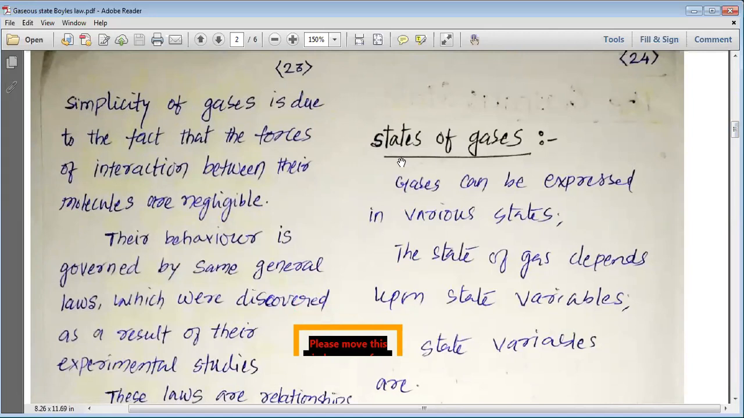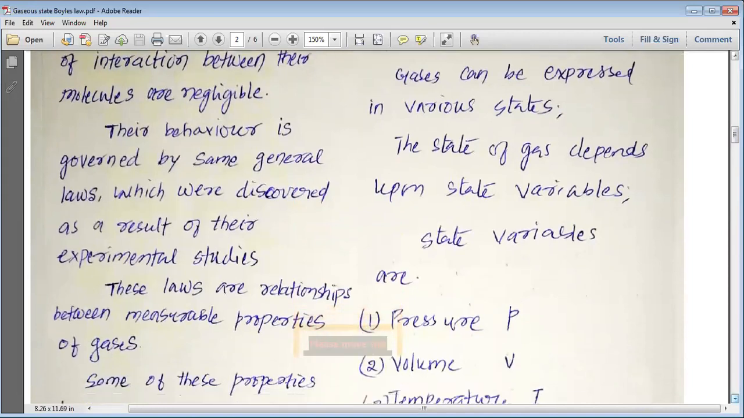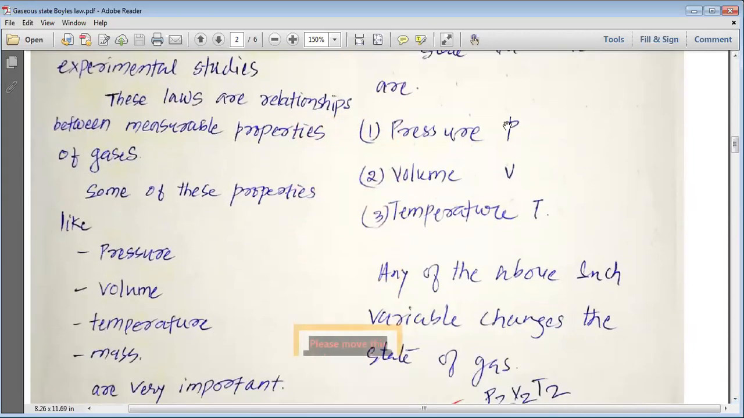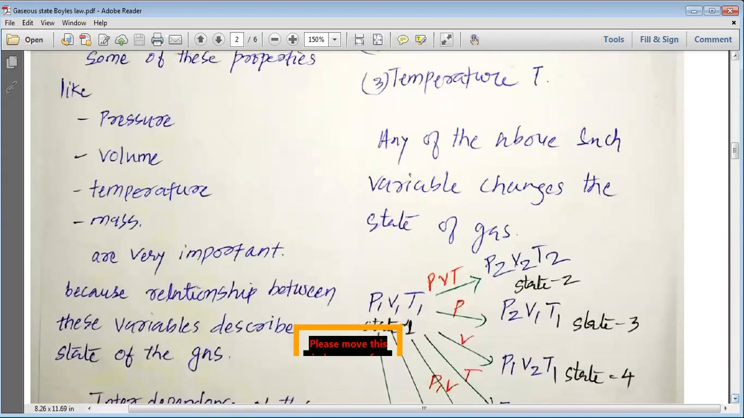Now, my dear students, we need to study the states of gases. Gases can be expressed in various states. The state of a gas depends upon the state variables. Which are the state variables? Pressure P, volume V, and temperature T are the state variables. If any of these variables changes, the state of the gas changes.